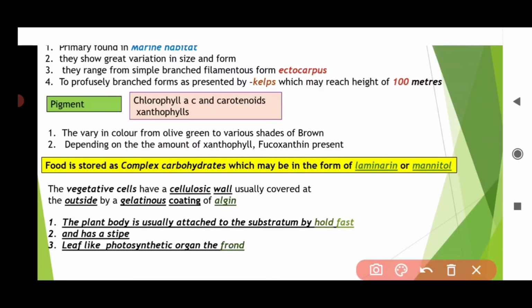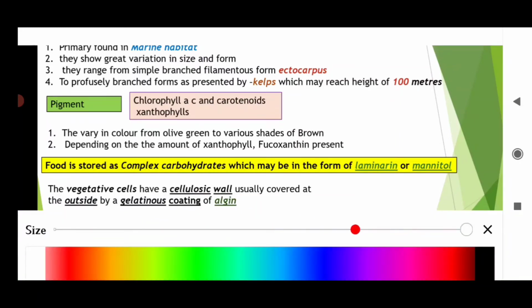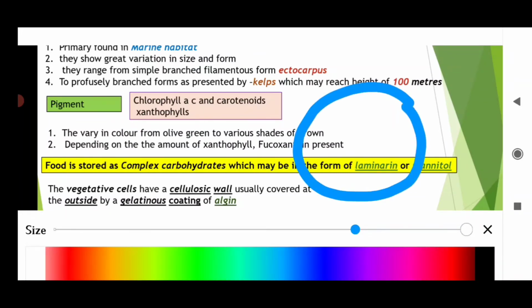Next, the vegetative cells have a cellulosic wall, usually covered on the outside by a gelatinous layer of algin. Suppose this is the outer layer: this is algin, and the inner is the cellulosic wall.